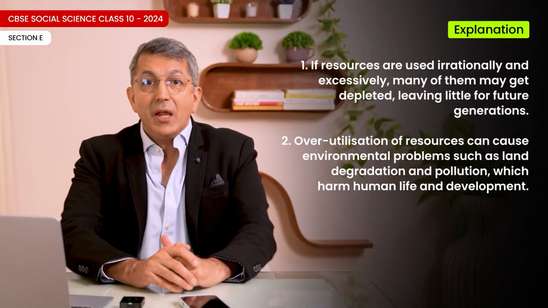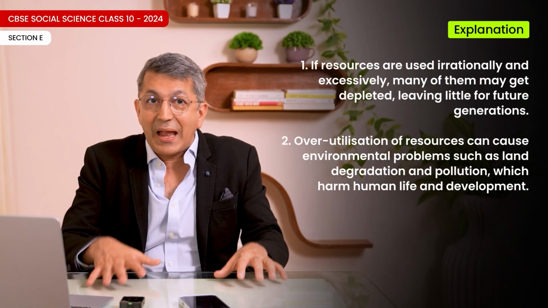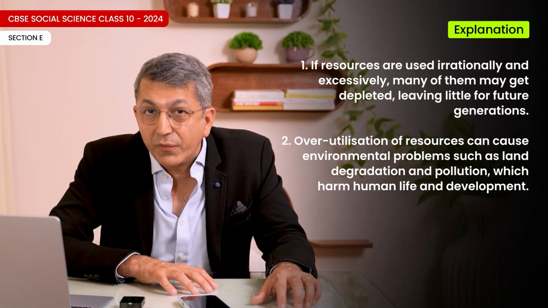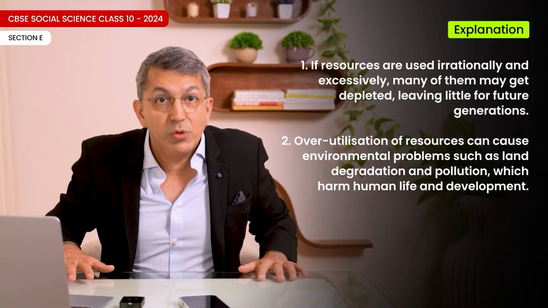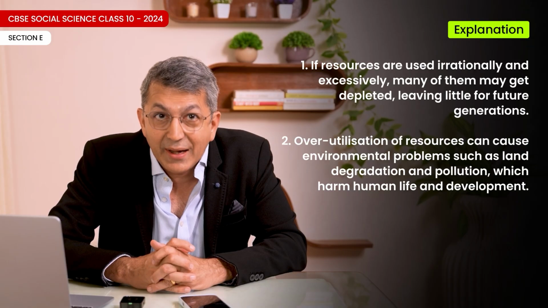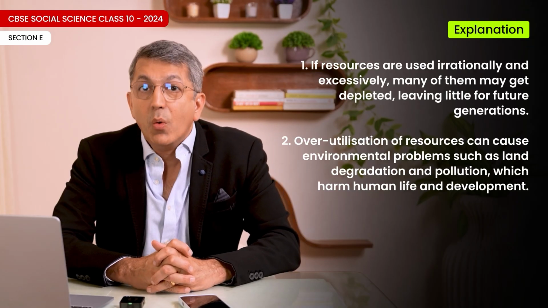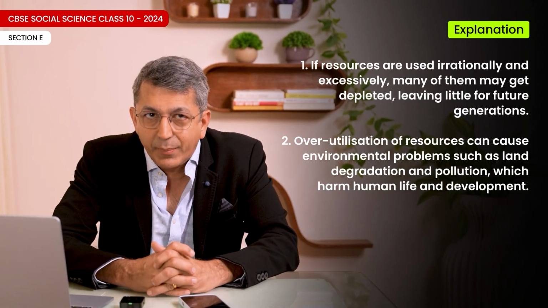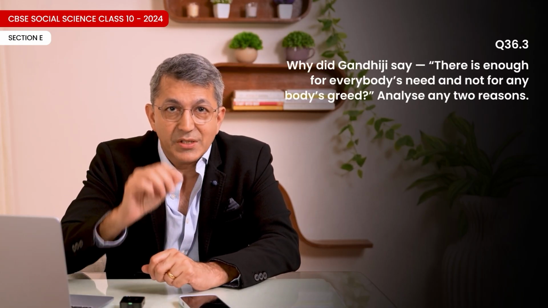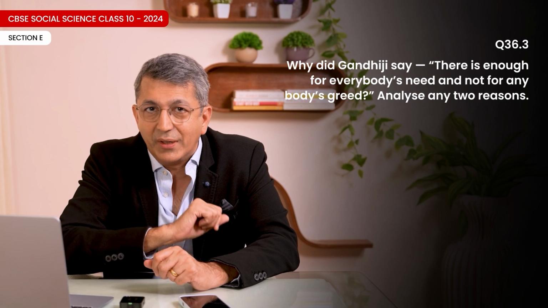Explanation 1. If resources are used irrationally and excessively, many of them may get depleted, leaving little for future generations. 2. Overutilization of resources can cause environmental problems such as land degradation and pollution, which harm human life and development. 36.3. Why did Gandhiji say there is enough for everybody's need and not for anybody's greed?